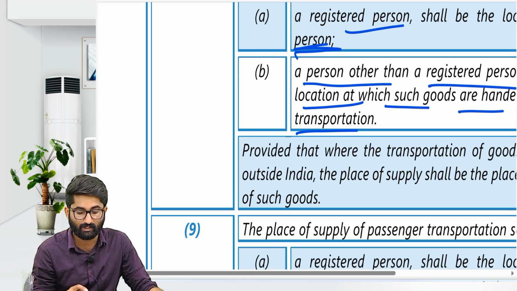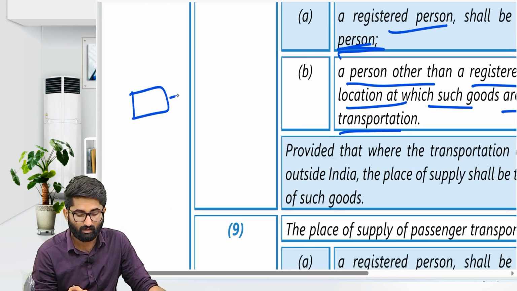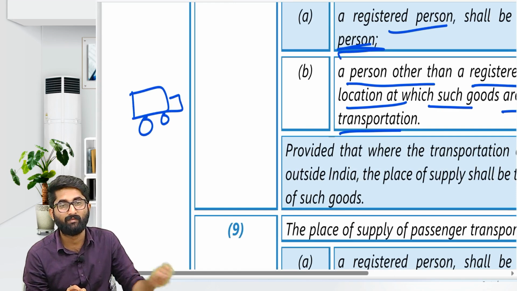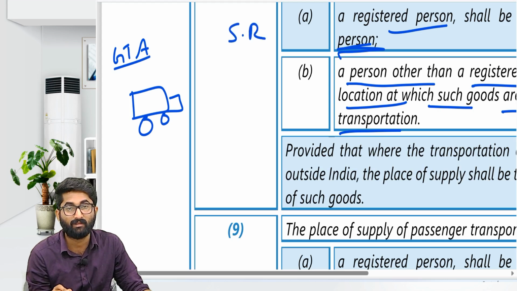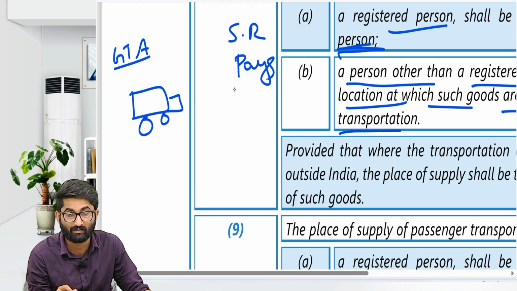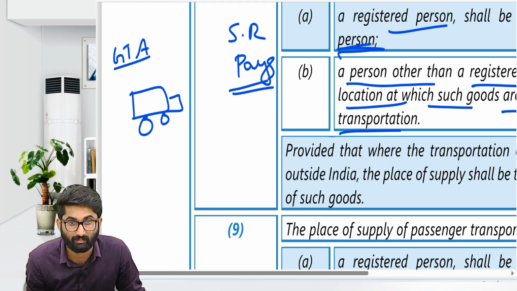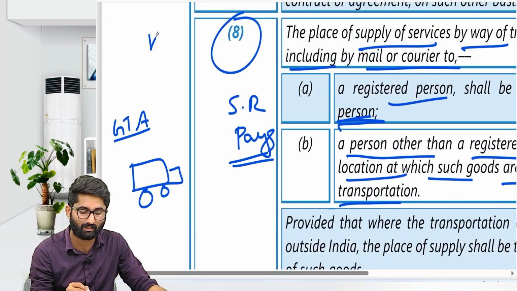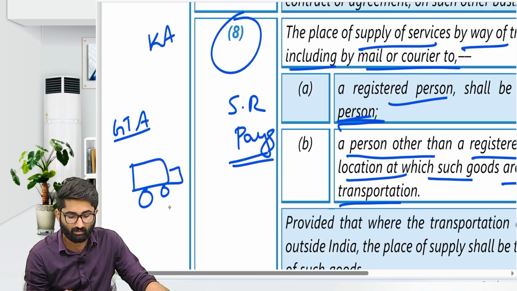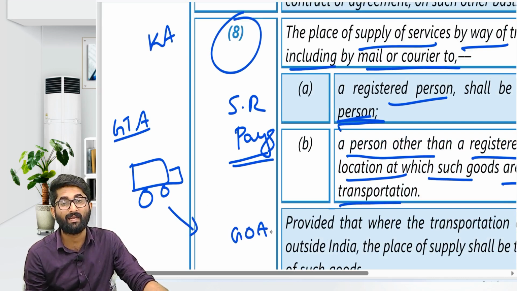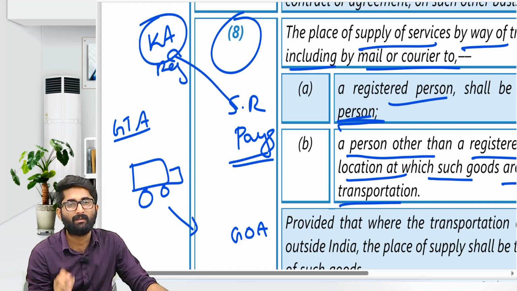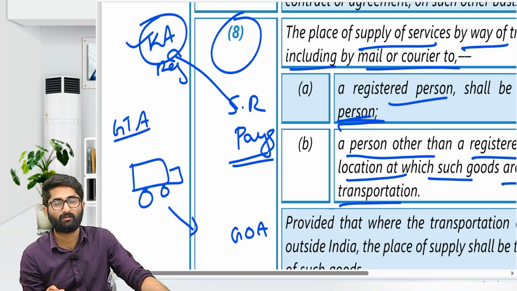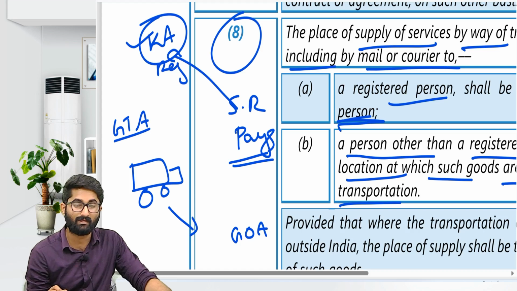If you remember the example here, there is one goods transport agency, GTA. Now, who is the service recipient? The one who pays money. Remember, the one who pays money, that person is the service recipient. Okay, the service recipient is from Karnataka, and he is asking me to collect the goods from Goa. This guy is registered in Karnataka. So what is the place of supply? Karnataka will be the place of supply.